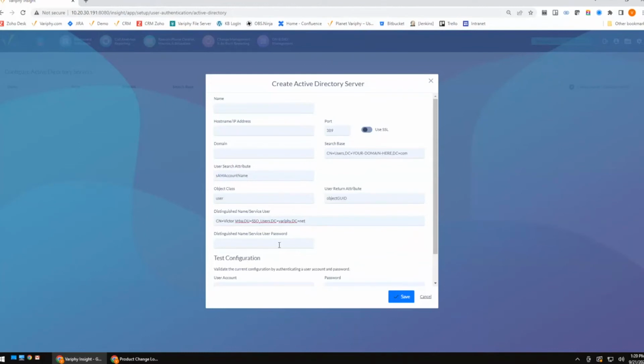This is going to allow Verify the ability to log into your Active Directory and query those privileged names, giving you some more options for authentication to Verify by using, like I said, an email address or user principal name or any number of privileged or non-privileged fields. This is not a requirement. If you're continuing to use SAM account name, nothing is going to change in your system. We're basically just giving you some additional options to use more privileged fields within Active Directory to authenticate against Verify.